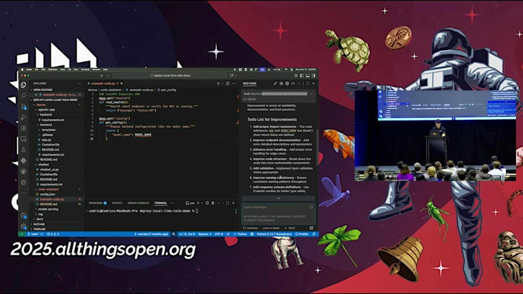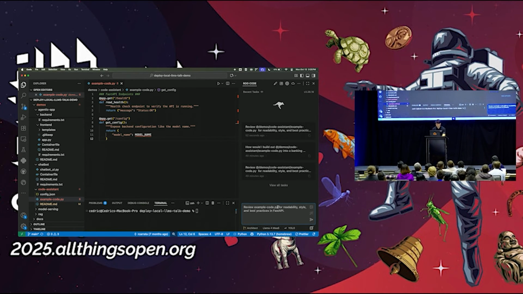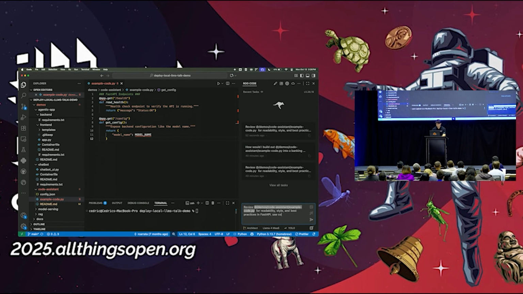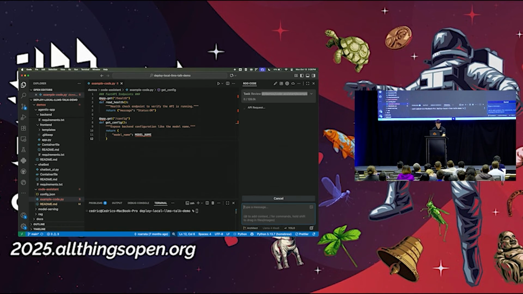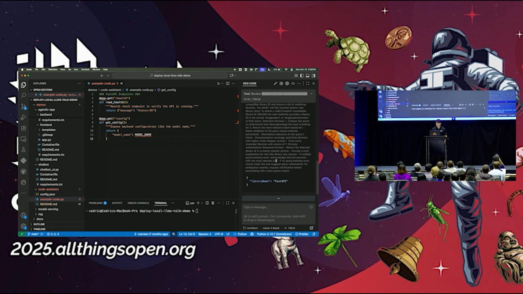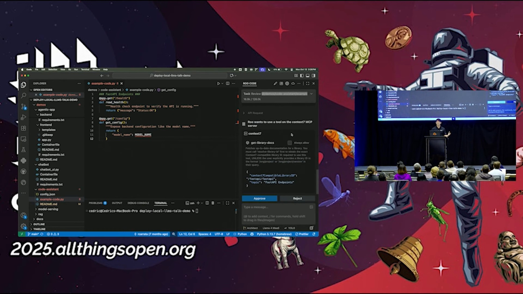And I could also go back here and start the chat window again. I'll say, hey, review this example code, and then also use Context7 MCP. So now we're going to say, hey, use this MCP server. Yes, review the code, and then, hey, I want you to use the MCP server for this library, FastAPI. It's really cool that you can dynamically pull in this information as you're going and doing these inline edits using a local model. So nothing is leaving my setup that I've created, either on my machine or using a VM that I'm connected to as well.